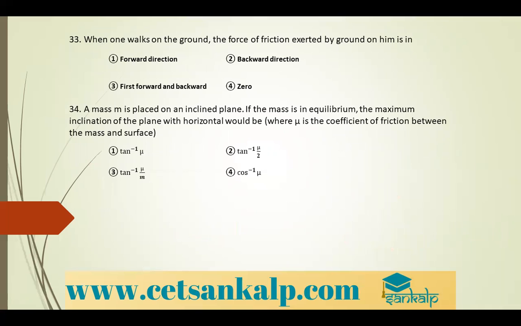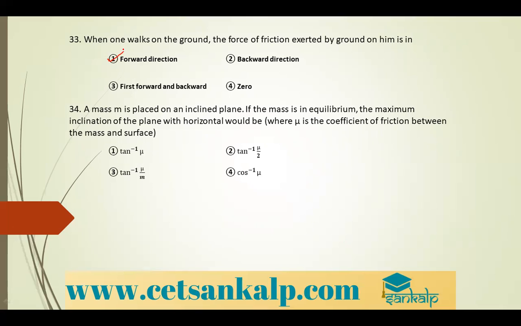Next, when one walks on ground, the force of friction exerted by the ground on him is in forward direction. Forward direction. A mass m is placed on an inclined plane.